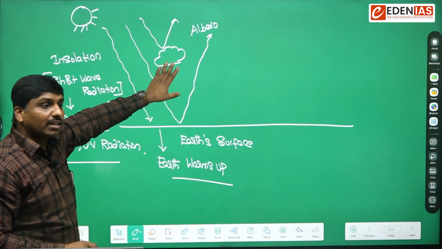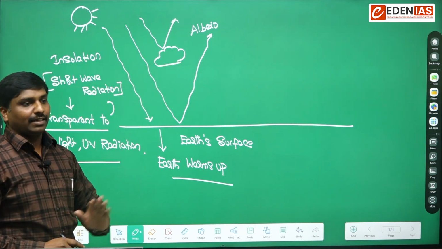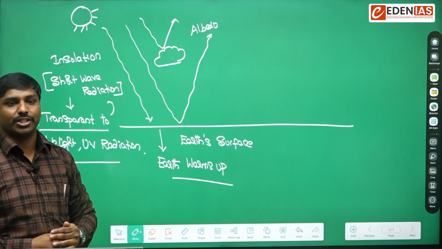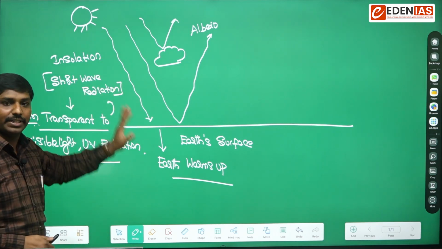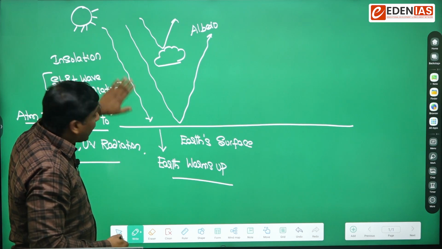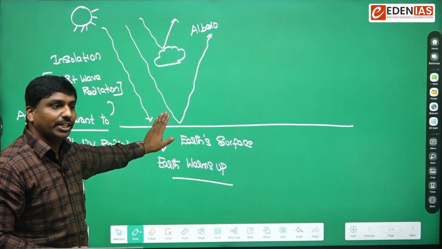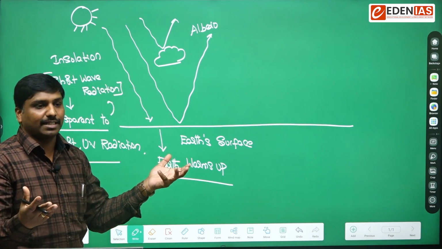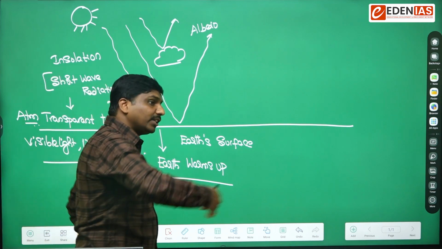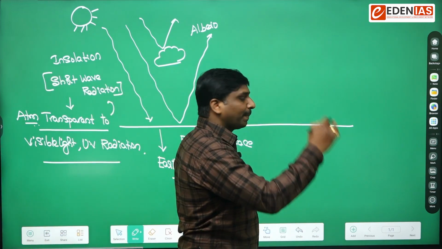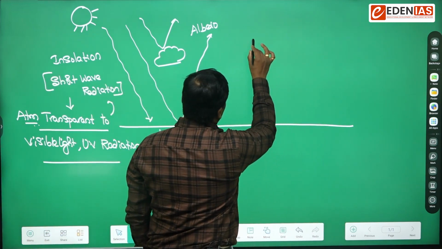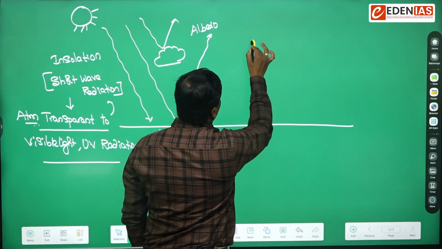Now here we are concerned only with the radiation that is absorbed in short wave form. The light absorbed as short wave radiation would be trapped by the surface of the earth and released back into the environment during the night time.